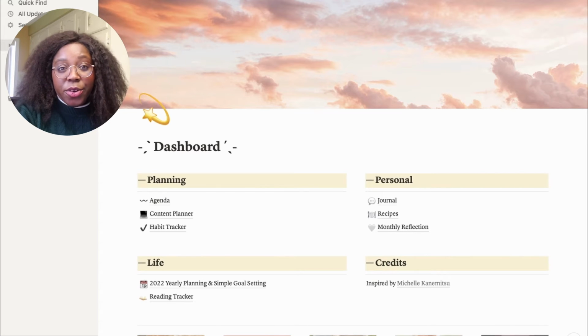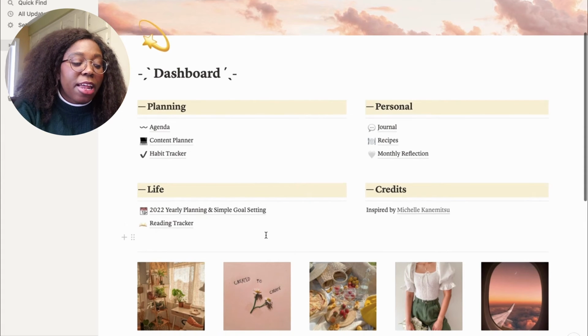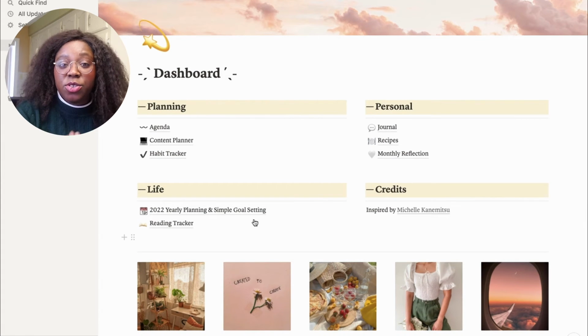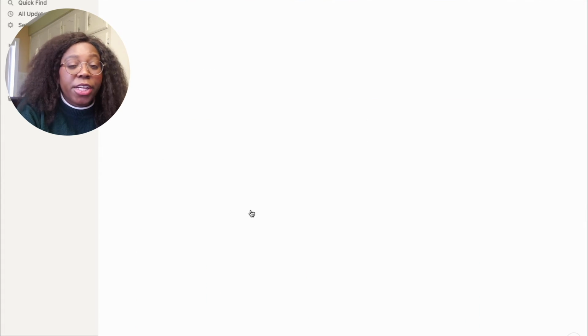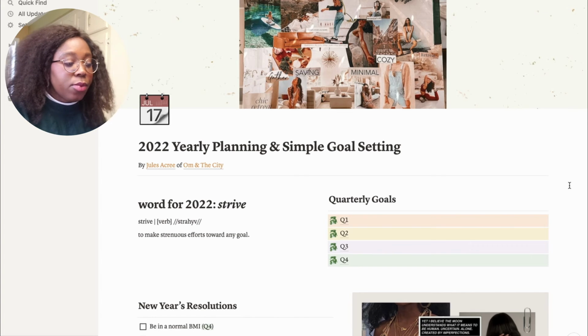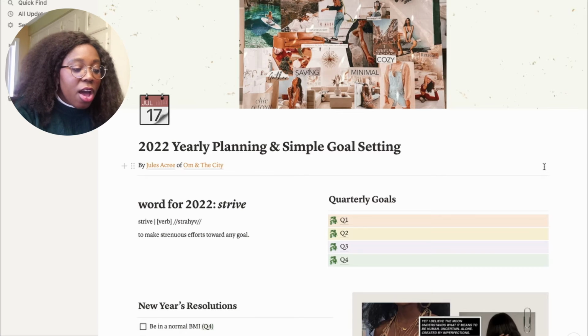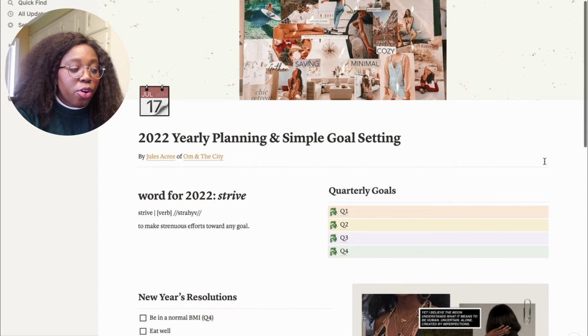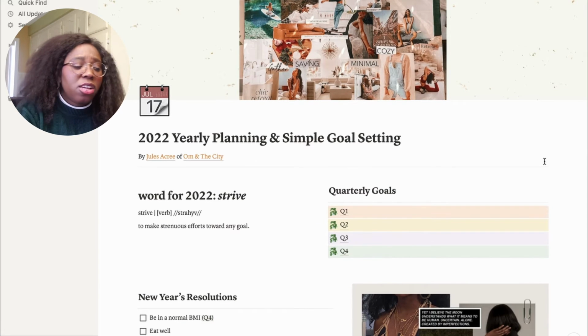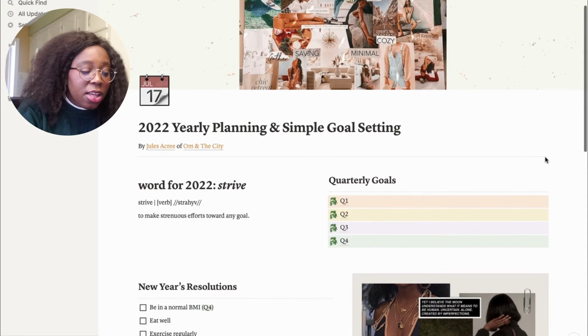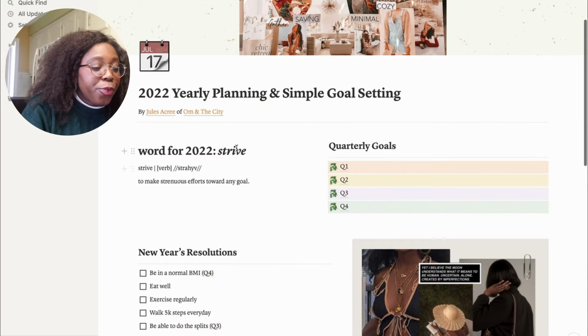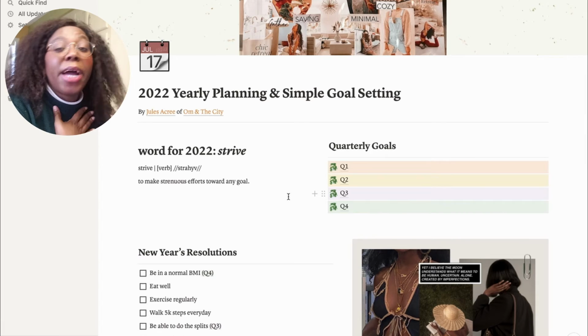So now let's get to goal setting. Basically this was to organize my life, but more on a day-to-day basis. But this is what I plan to do in 2022. This page comes from Jules Acre, and this is her page. It was for 2021, but I think you can just adapt it for any year that you're using it. So basically, you first had a word for 2022, and my word is strive.